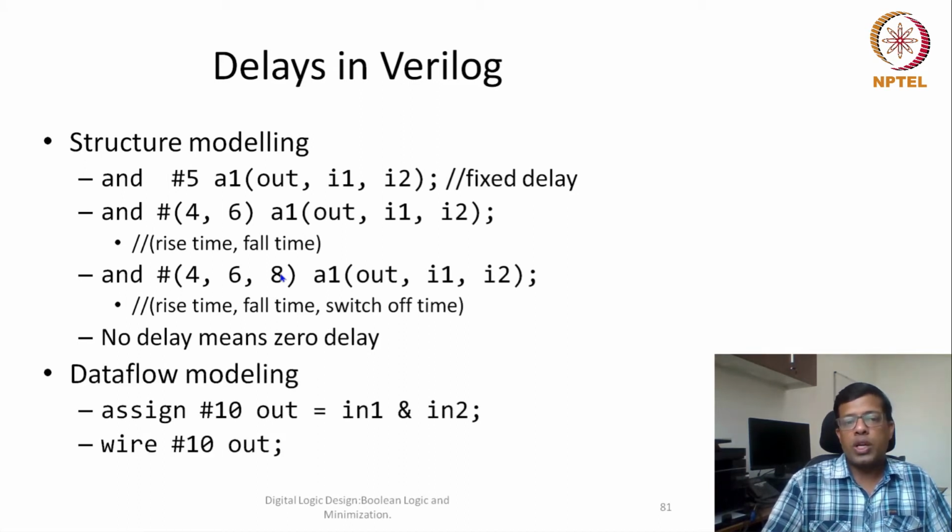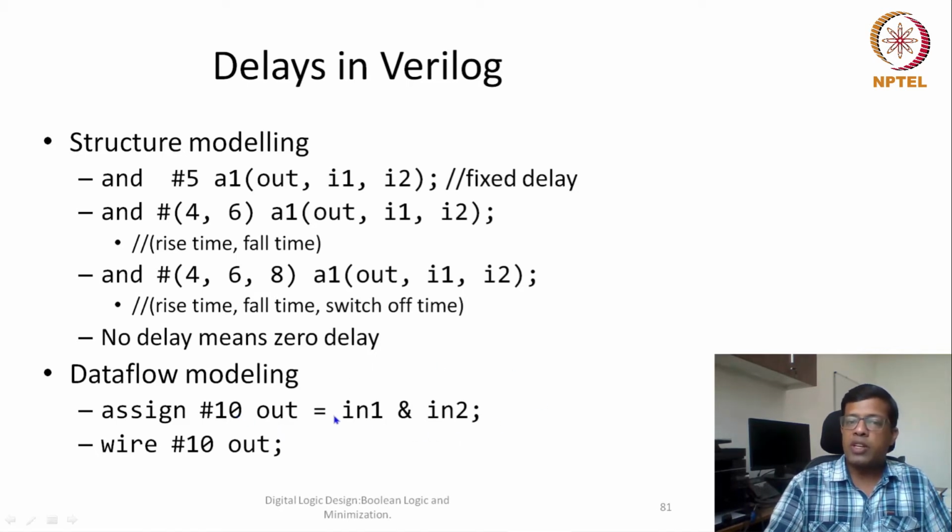In case of data flow modeling, there are two ways of specifying delay. One, whenever there is an assign statement, after the assign statement we can write hash 10 or hash whatever time. So after that much amount of time, this input change would be reflected in the output. This is also an inertial delay or propagation delay, that whenever an input changes, the output would change after that much amount of time.